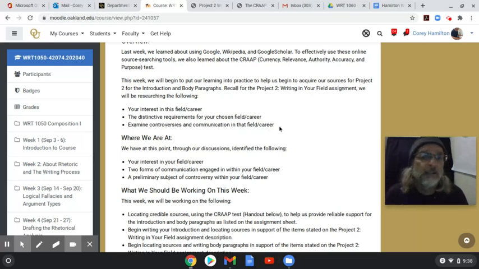Many of you have already found very specific items, or a controversy. You did a really wonderful job at pointing out two ways of communicating, or two written documents or documentation that's used in your field. So now we're going to find credible sources that support those when we talk about them in our paper.